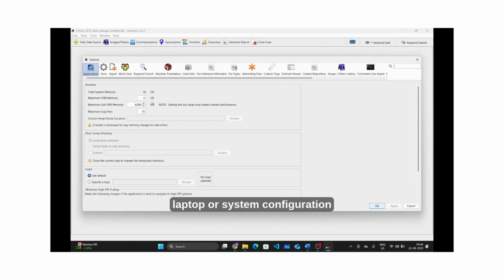Based on your laptop or system configuration, you can adjust these. If your system is of 16 GB RAM, like my system is, you can increase the maximum JVM memory to 10, and if your system is 32 GB, you can increase it to 20 GB.